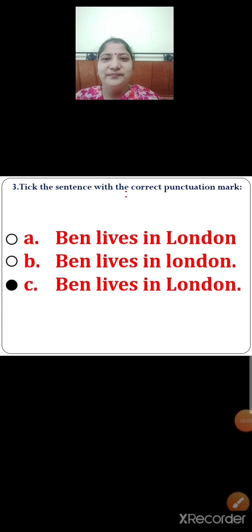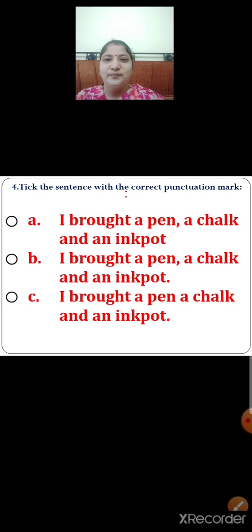Next, number 4. There are 3 options given over here. Option A, option B and option C. Option A. I brought a pen, comma, a chalk and an ink pot. Option B, I brought a pen, comma, a chalk and an ink pot. Option C, I brought a pen, a chalk and an ink pot.